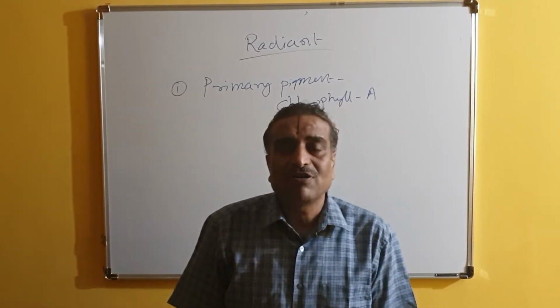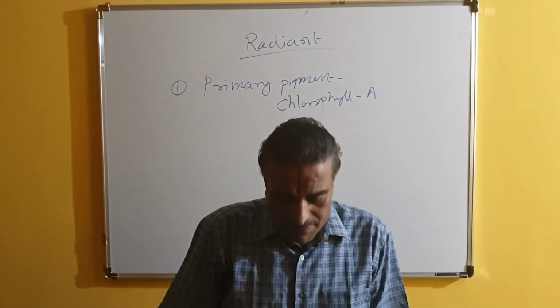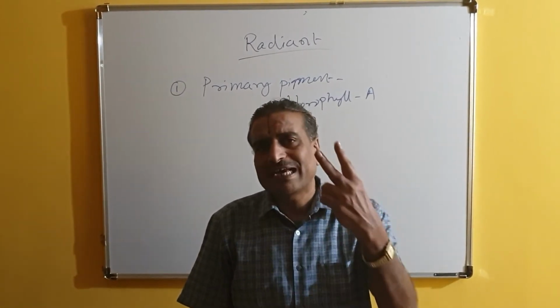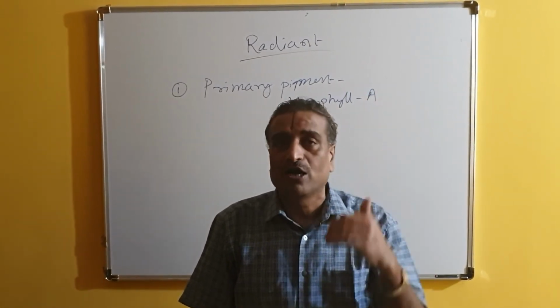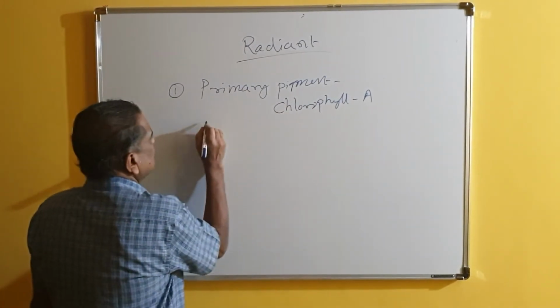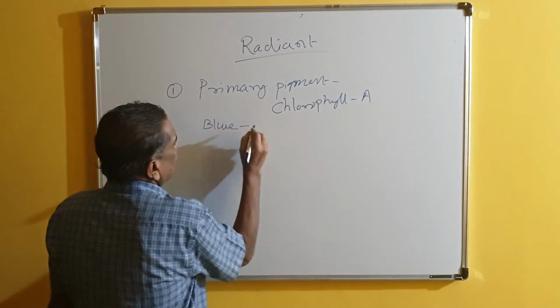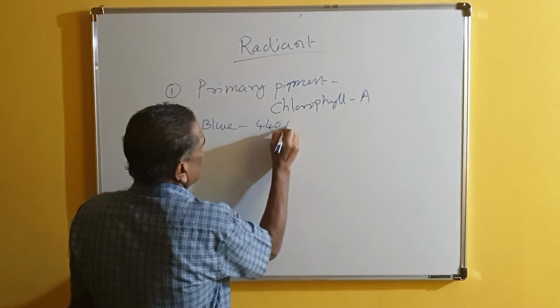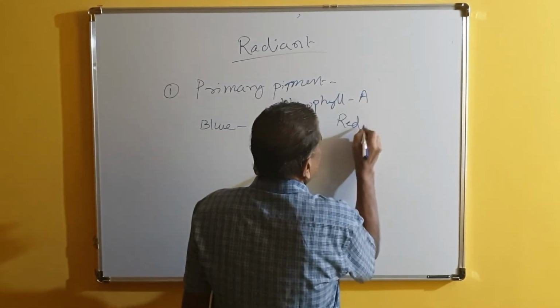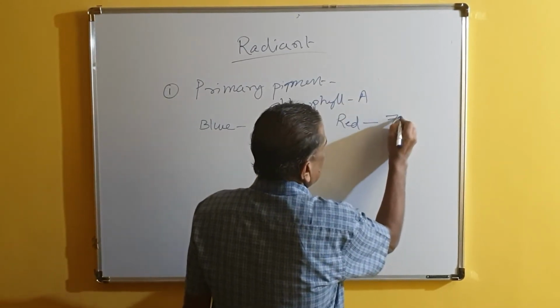This chlorophyll A absorbs only 2 types of colors in the Vibgyor, the visible spectrum. The first one is blue light, that is 440 nm light, and red light, that is 700 nm.